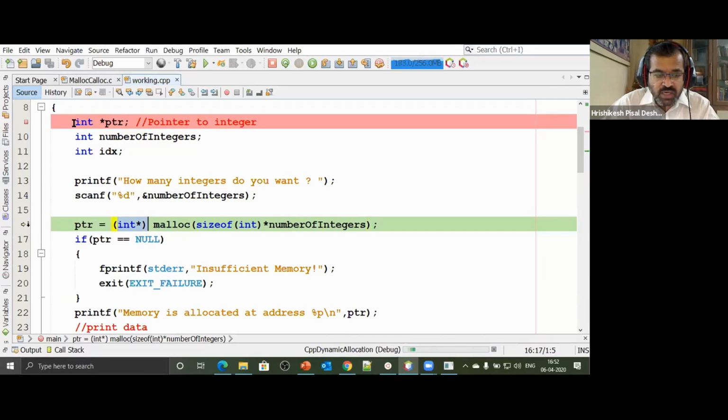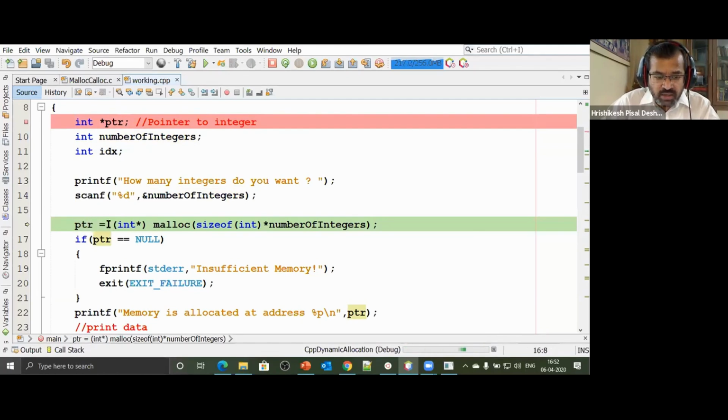because we have this pointer, int star ptr. How do we read this? ptr is a variable which can store address of any variable of type integer. So it's a pointer to an integer. A lot of people will read it as integer pointer. There is nothing as integer pointer. There is nothing as character pointer. You may have pointer to an integer, pointer to a character, pointer to a float. Likewise, this is a pointer which will store address of a variable of type integer. It's a pointer to an integer. So I say ptr is equal to.